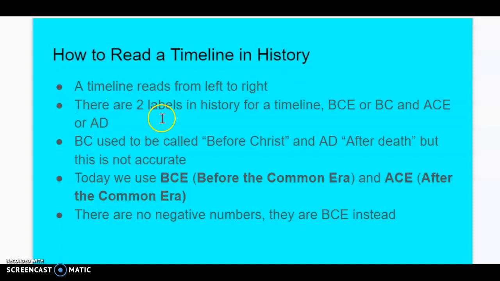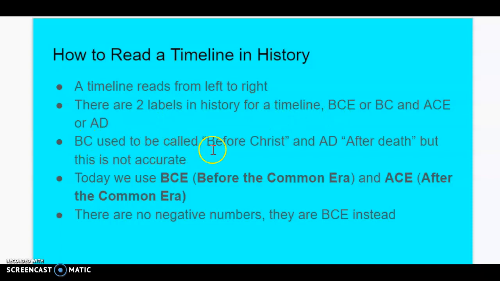There are two labels in history for a timeline. You'll either see it as BCE or BC, or ACE or AD. BCE and BC really are the same thing. The E is added on there for a reason. It takes out the connotation of religion. Same with AD, which is actually ACE. So we will generally use in this class, try to remember, and I'll try to remember that I always use BCE on the left side of a timeline, ACE on the right side of a timeline, if we are showing both of these time periods.